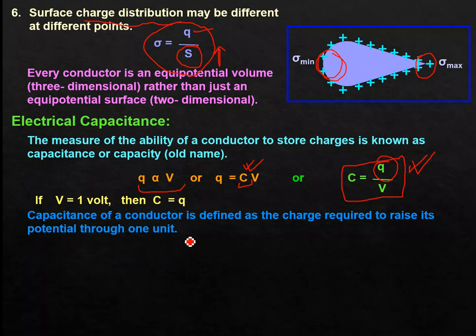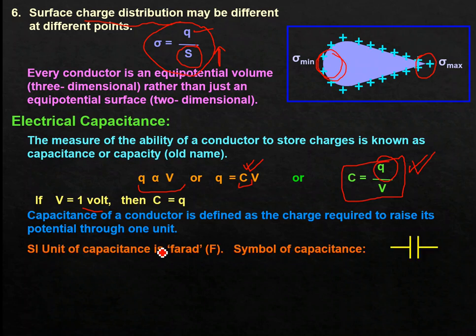If I fix V to be 1 volt, then capital C is numerically equal to Q. Capacitance of a conductor is defined as the charge required to raise its potential through 1 unit, and 1 unit means 1 volt. That amount of charge required is simply termed the electrical capacitance.